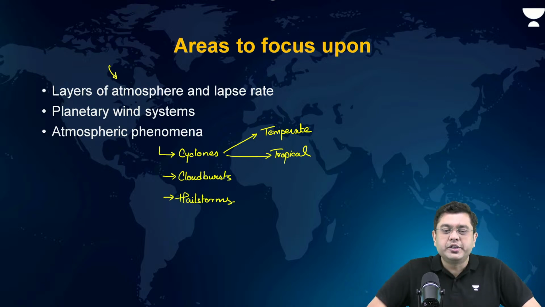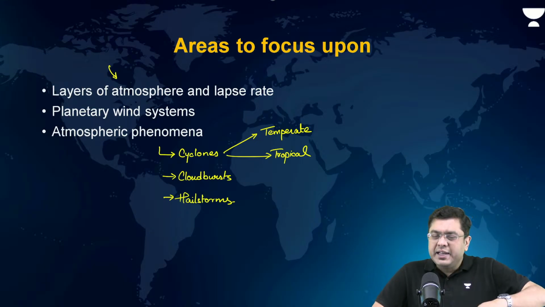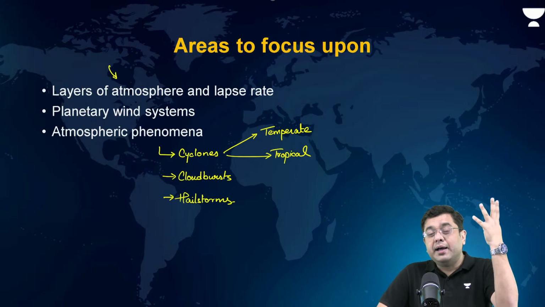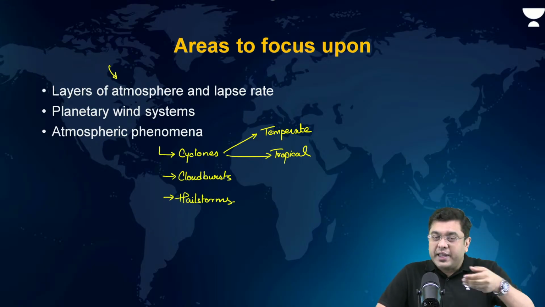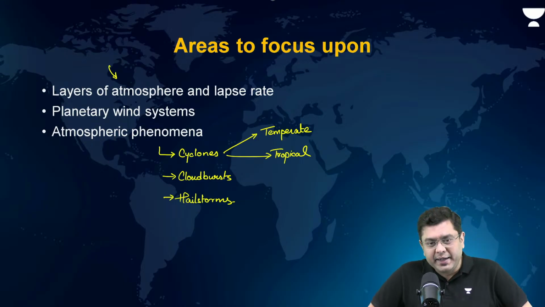What is stable condition? Stable condition is when you have the lack of vertical mixing of air. That is when near the ground you have colder air and above it you have warmer air. So the air does not mix naturally. That is the atmospheric stability.